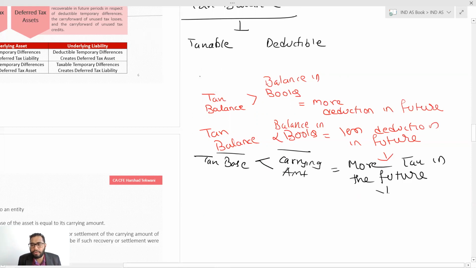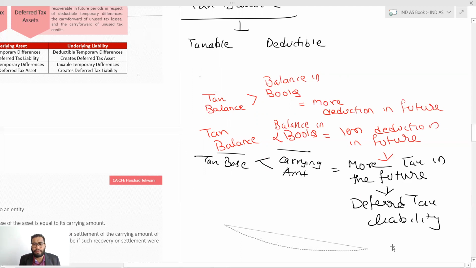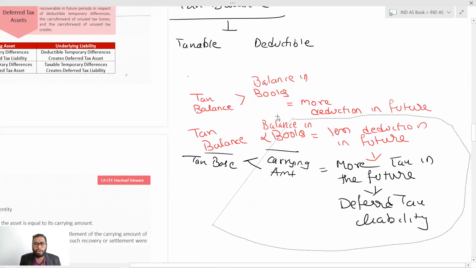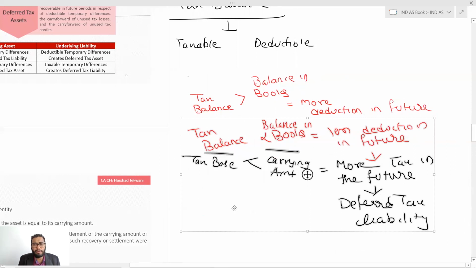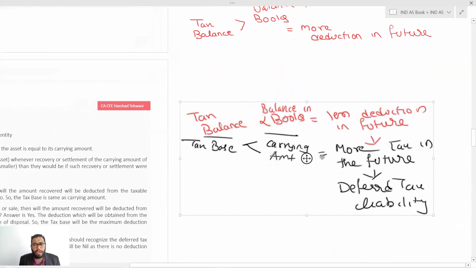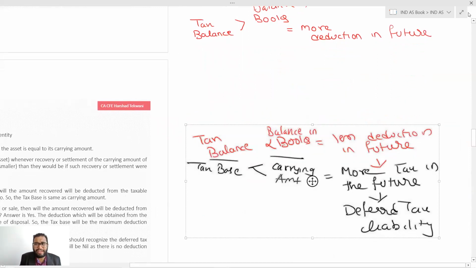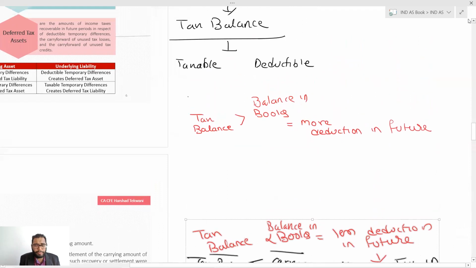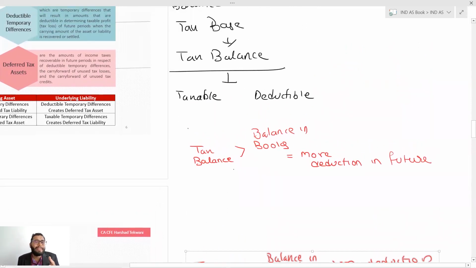This will give rise to a deferred tax liability if your tax base is lower than your book balance. If your tax base is lower than your book balance, that will give rise to the deferred tax liability. We understood. We derived this. Okay. Now, what if the tax balance is more than the carrying value?